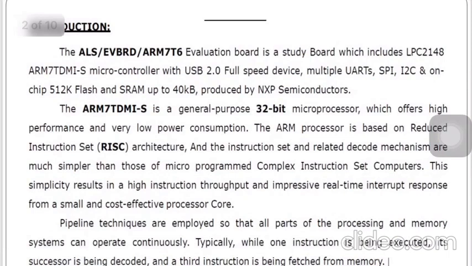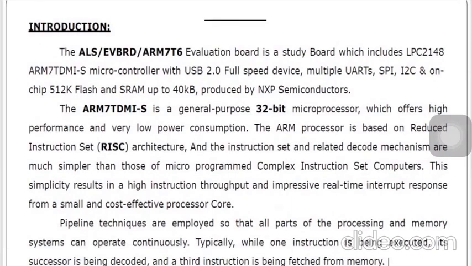So the ARM7T6 evaluation board is a study board which includes the LPC 2148 ARM7 TDMI-S microcontroller with USB 2.0 full speed device, multiple UARTs, SPI, I2C and on-chip flash and SRAM up to 40 KB, produced by NXP Semiconductors.